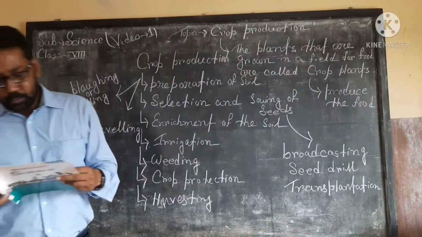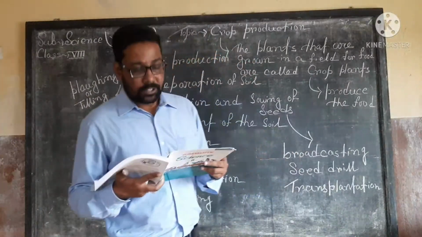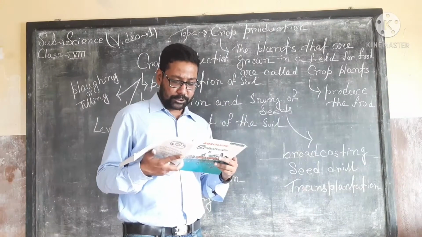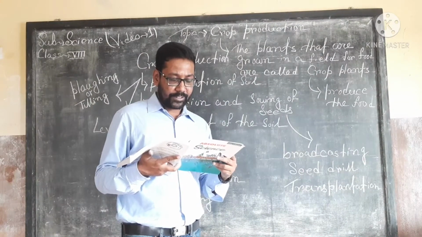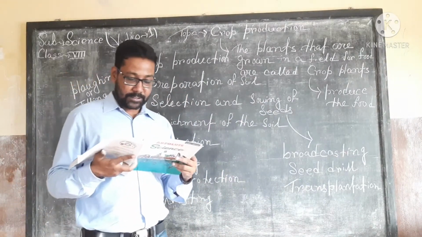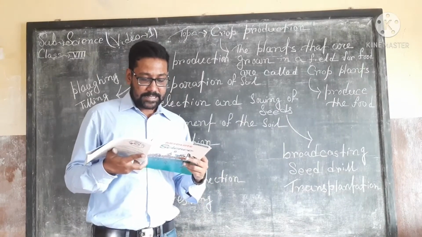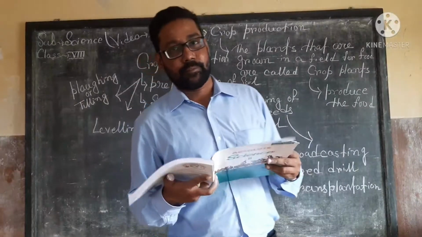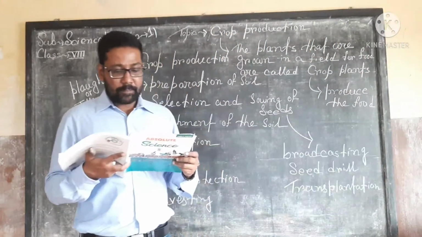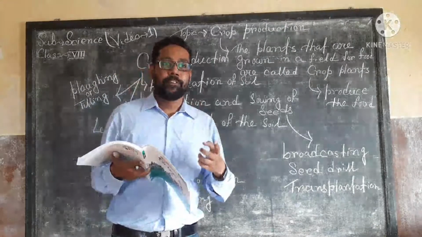And the last method, one more method of sowing seeds, is transplantation. This method ensures very good crop production. Some plants such as tomatoes, chilies, rice and onion are first grown in a nursery. A nursery is a small piece of land known as a seed bed. So what is the nursery? The nursery is a place where the plants are grown in highly protected environments.